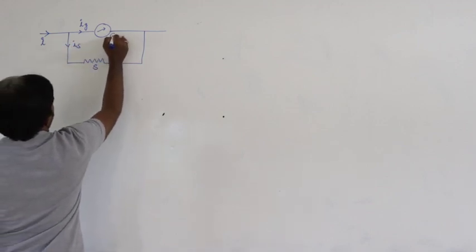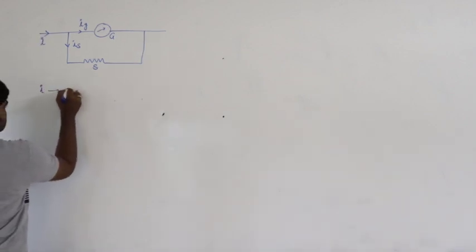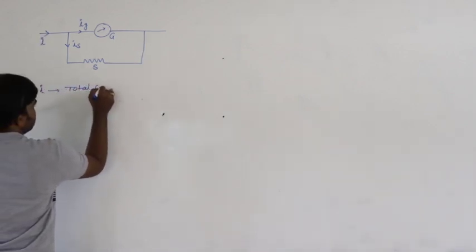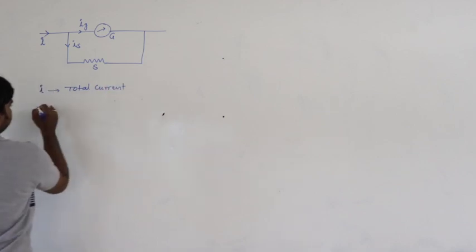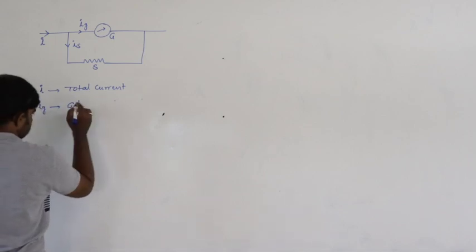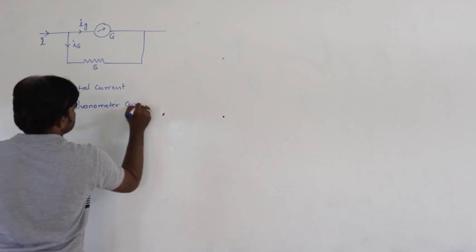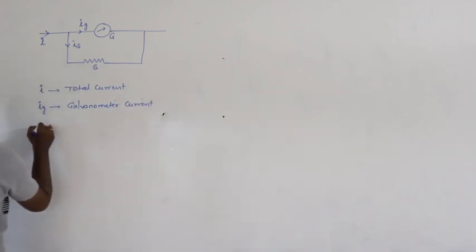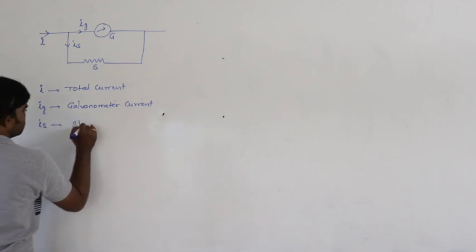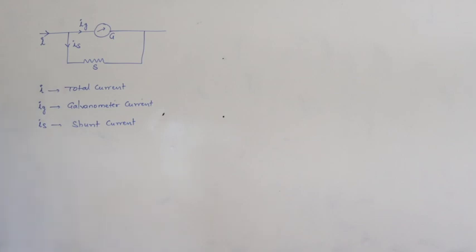Here I is the total current, Ig is the galvanometer current, and Is is the shunt current. Ig is the current passing through the galvanometer and Is is the current passing through the shunt.